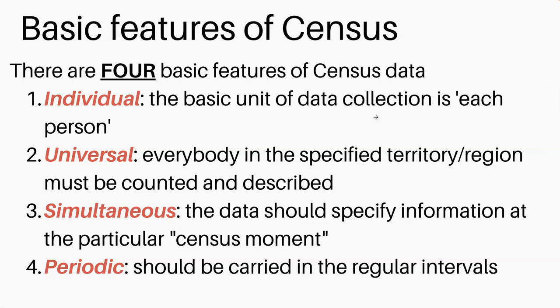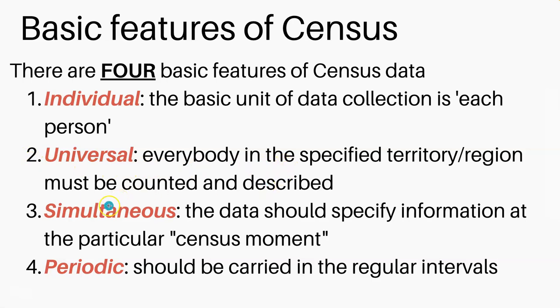There will be some exceptions, but the rule is individual. And also universal: everybody in the specific territory or region must be counted and described. So the very basic unit is the individual and the person, and universality means everyone should be included in the data.